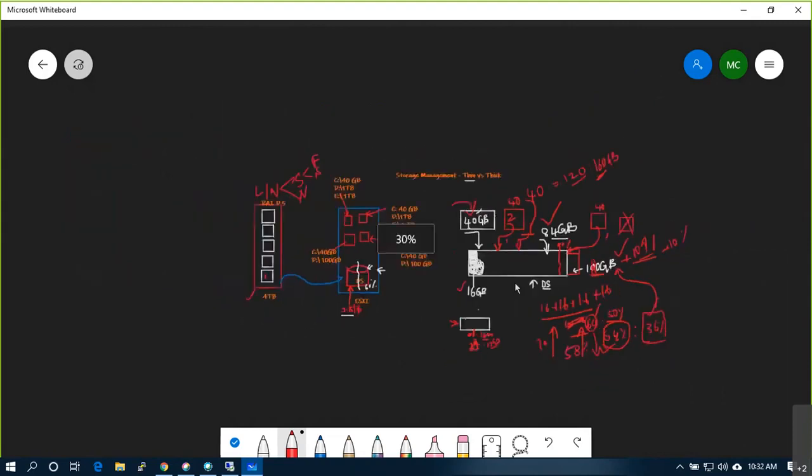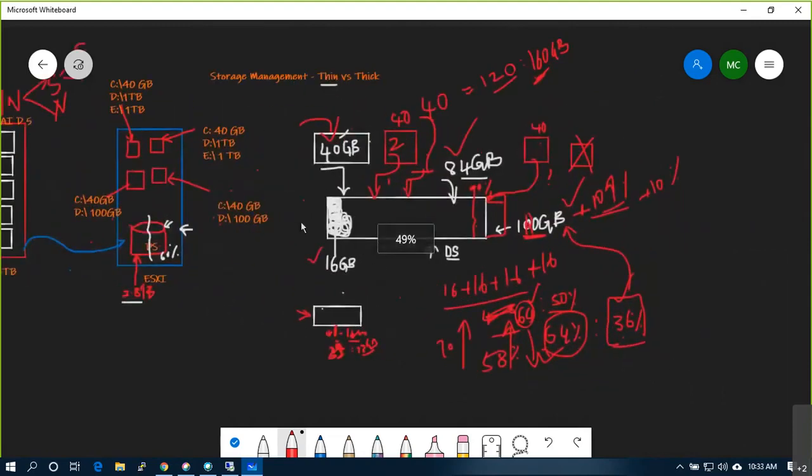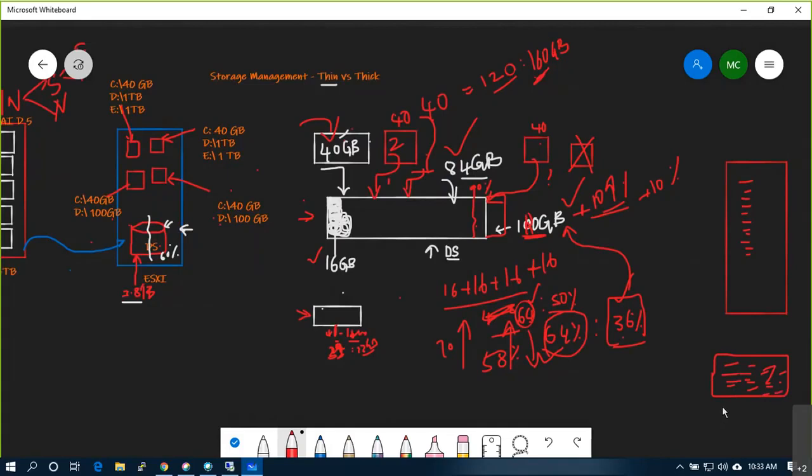You have to understand, you are not running your business with one data store. In vCenter, you have 64 hosts. On the back end SAN storage, you have 30 or 40 data stores. Agree or disagree? Yes. Okay, out of which one data store is 90% full as per this calculation.